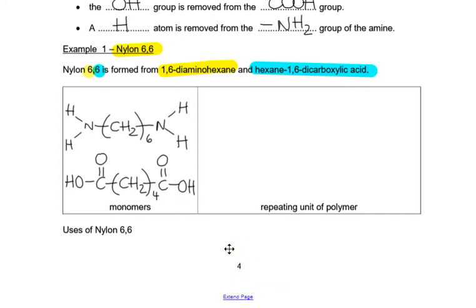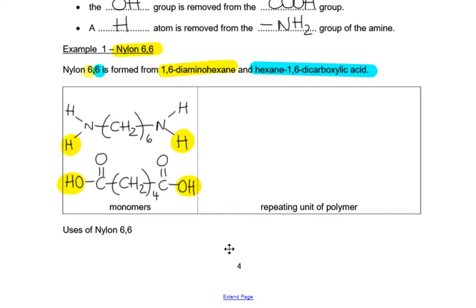So remember what we've said, we lose the OH from the COOH group, and then we lose a H from the amine, and that is why I drew my NH2 out, so that I could highlight one of the hydrogens and not both. Which is why NH2 is a bit trickier. And then I'm going to join those 2 bits together to make a polymer.